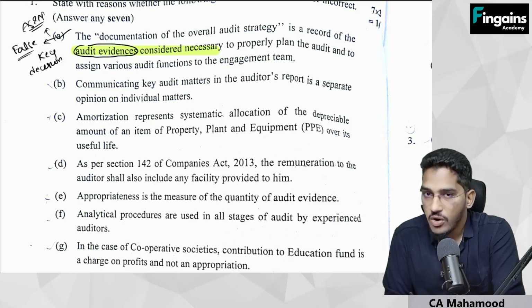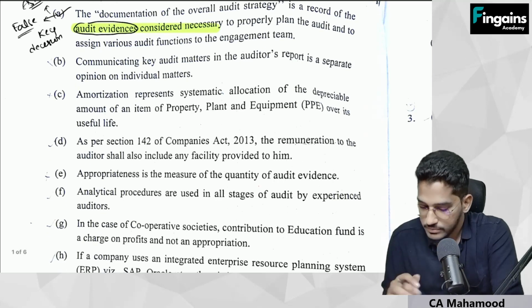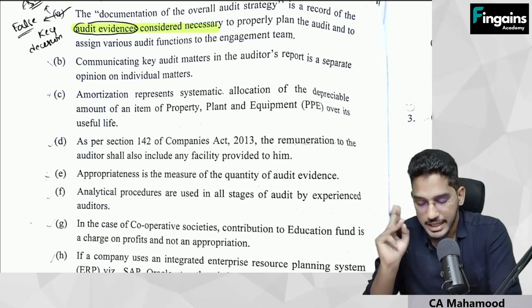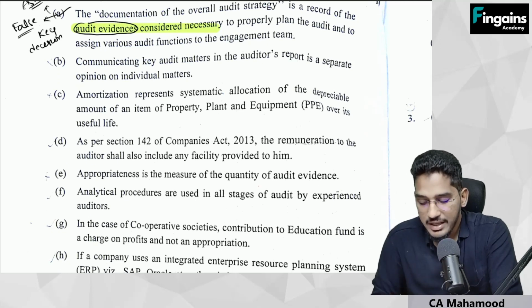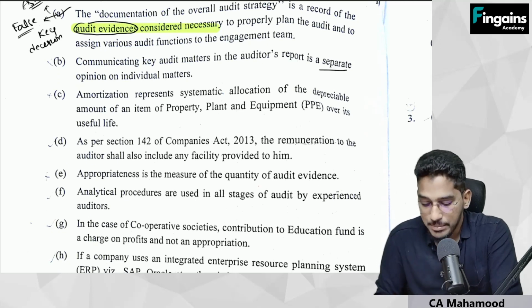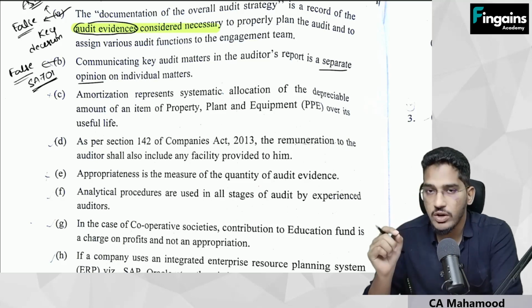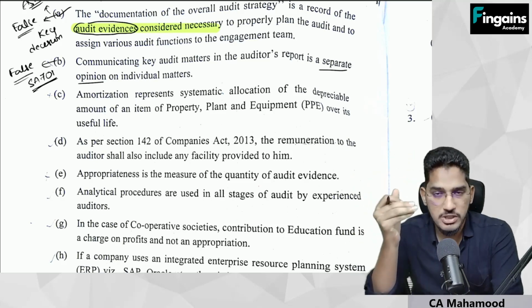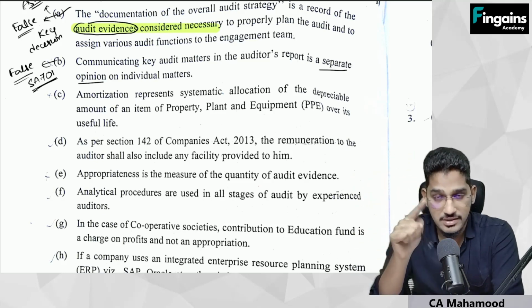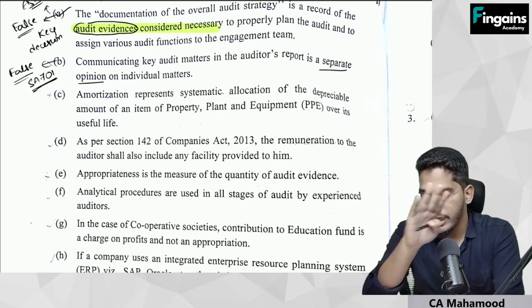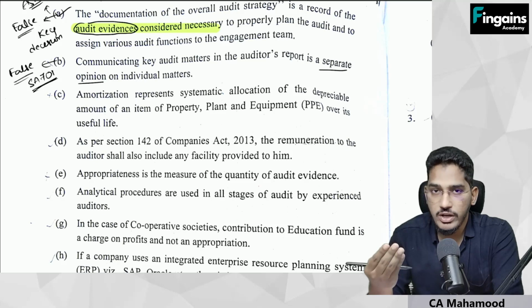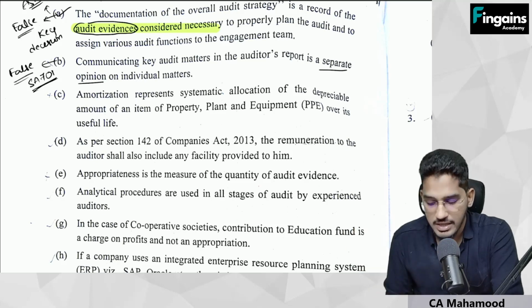And this is from which chapter, guys? Audit strategy, audit plan and audit program. Next, the second true or false statement is a very easy one. Communicating key audit matters in the auditor's report is a separate opinion on individual matters. This statement is also false. Straightforward question. This is from the audit reporting chapter, particularly from SA 701, key audit matters. When you read the purpose paragraph, it says it is not a substitute for three things, and a key audit matter is also not a separate opinion on any of the matters. By explaining a key audit matter, you are not giving any separate opinion. But in the question they are saying communicating key audit matters in the auditor's report is a separate opinion.